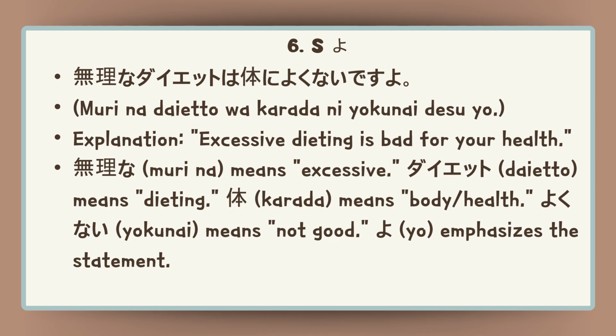For example, Kyokutan na daietto wa karada ni yokunai desu yo. Excessive dieting is bad for your health. Kyokutan na means excessive. Daietto means dieting. Karada means body or health. Yokunai means not good. Yo emphasizes the statement.